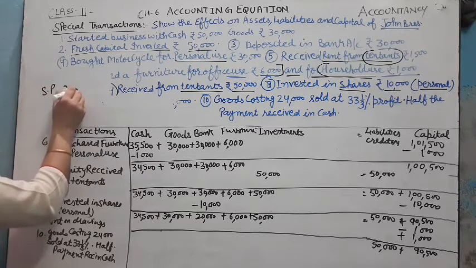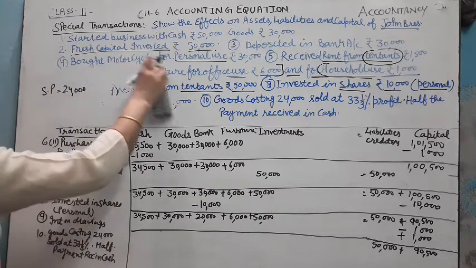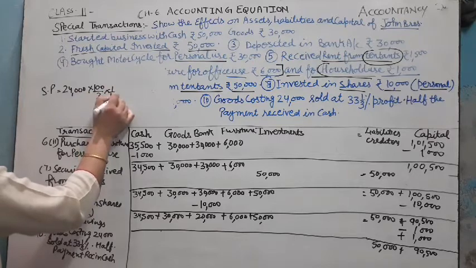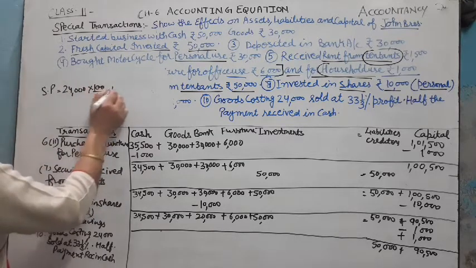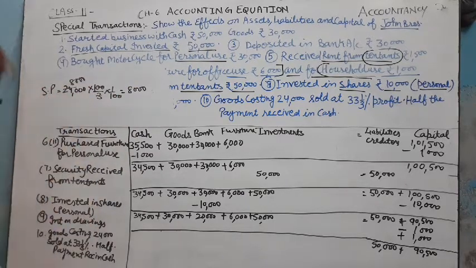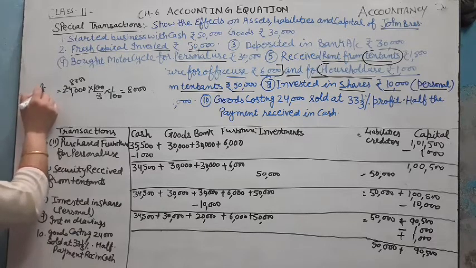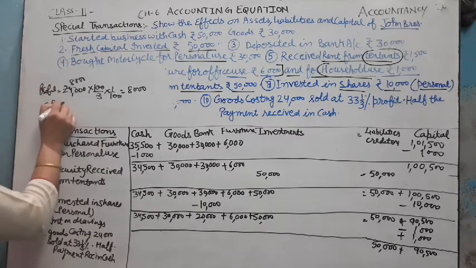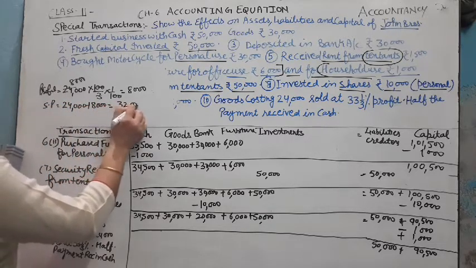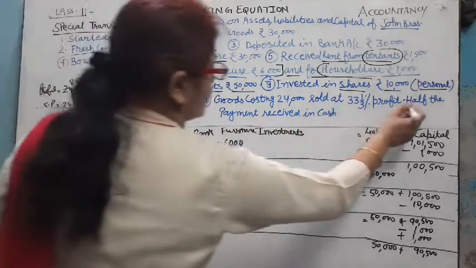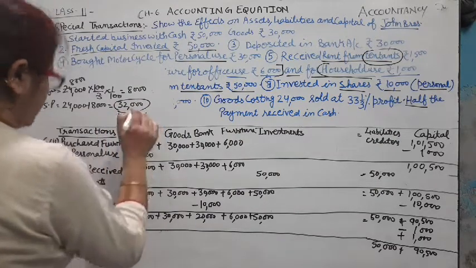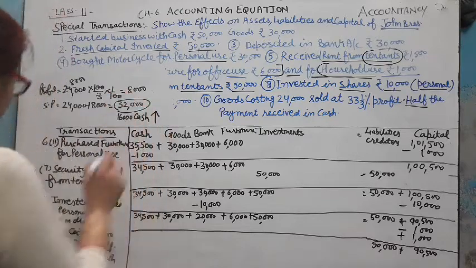Selling price is equal to 24,000 cost price plus profit. Profit is 33 and 1/3 percent, that means 100/3 times 1/100 of 24,000, that means 8,000 profit. So selling price becomes 24,000 plus 8,000, which is equal to 32,000, and half payment received in cash, half payment becomes 16,000, which means cash is increased by 16,000.